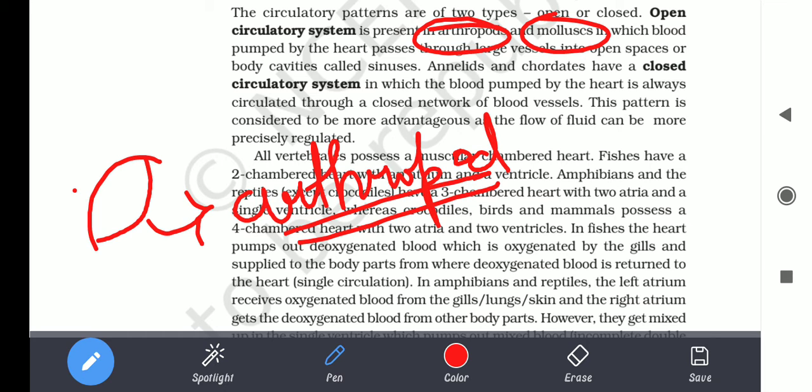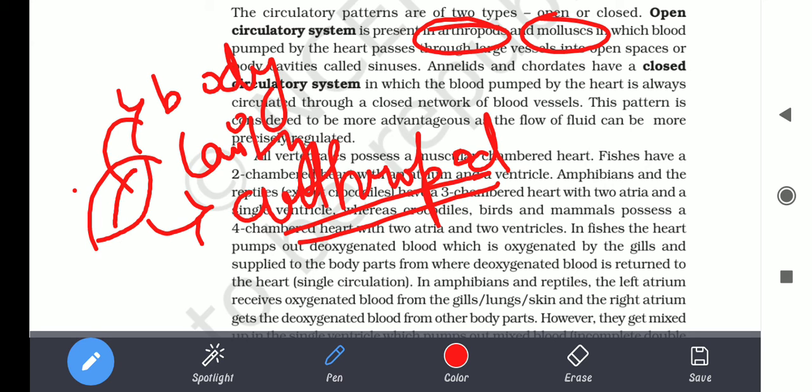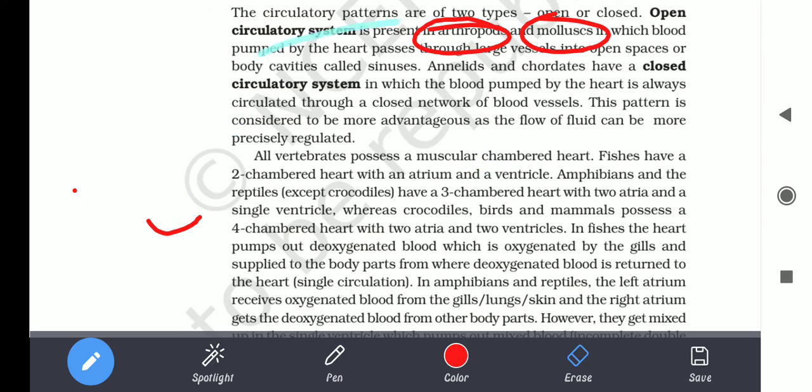What happens is that there is a body cavity, and it will not have the small veins or blood capillaries that we have in our body, but simply an open space, the body cavity, through which the blood flows from the large vessels in arthropods and mollusks.